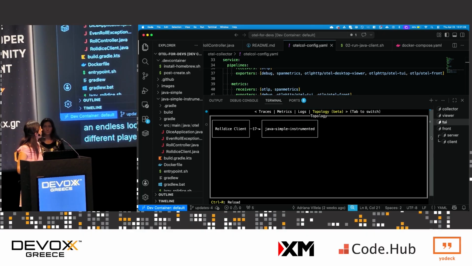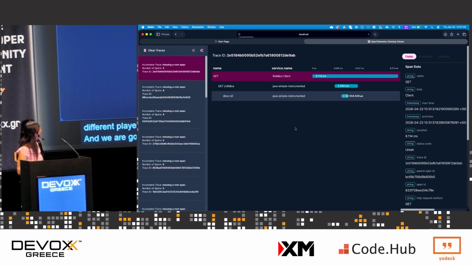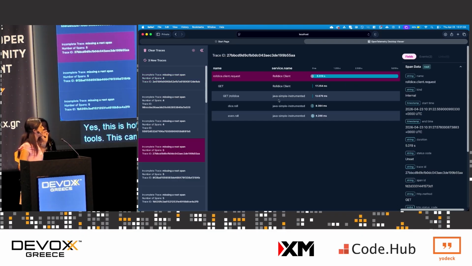Now, that's cool. Let's go look over at our other front ends. So here we go, and this will be OTel desktop viewer if everything works out well. Yes, this is OTel desktop viewer. This is traces only. This is probably the oldest of the tools; it came out a number of years ago. And it's really cool that you get a nice little visualization of the traces.